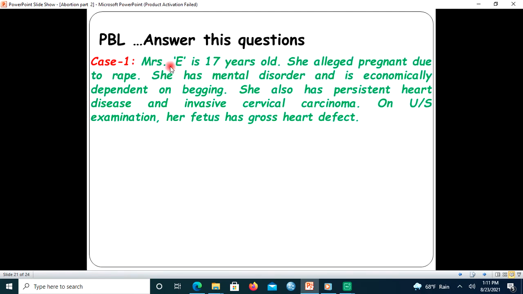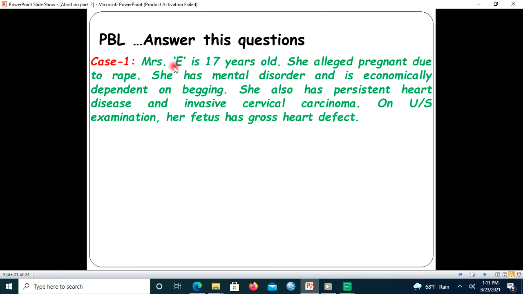So, the first case, Miss E is 17 years old. She is pregnant due to rape. She has a mental disorder and is economically dependent on begging. She also has persistent heart disease and invasive cervical cancer. On ultrasonography examination, her fetus has a gross heart defect. So how many criteria listed in Article 551 of the Ethiopian Constitution for induced abortion does this woman fulfill?